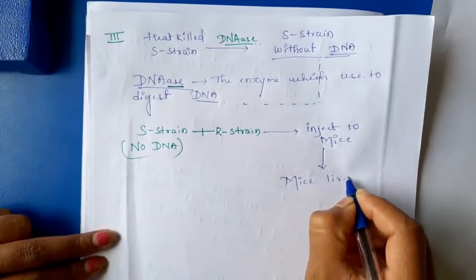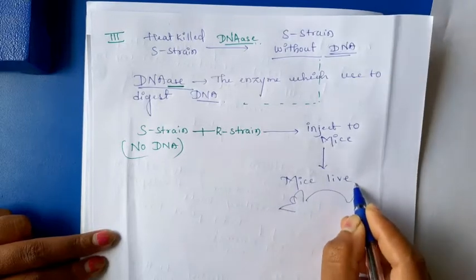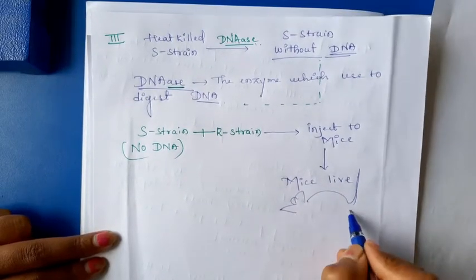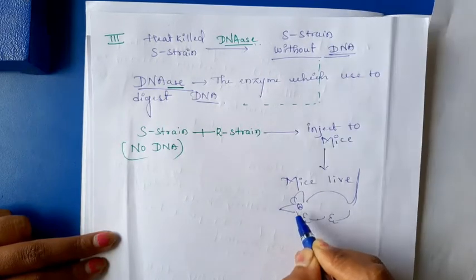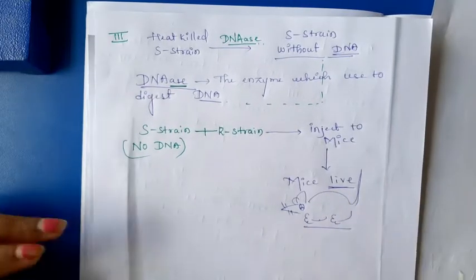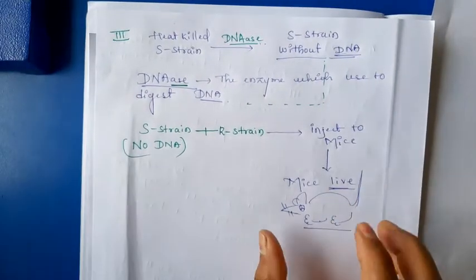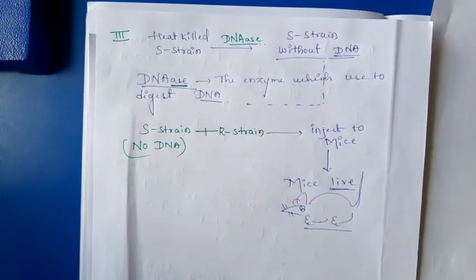This time the mice is so happy because this mixture doesn't affect the mice. That's why mice is fully happy and dancing. It is live. Don't focus on this mice, just understand the concept.